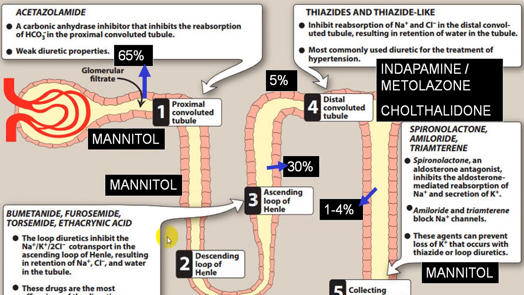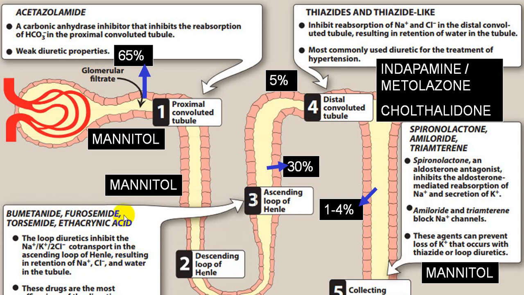So that should be kept in mind. Another group of diuretics is what we call potent diuretics, that is furosemide and torsemide, which act at the level of the ascending loop of Henle, where they inhibit the sodium potassium chloride pore transport, and by which it will result in retention of sodium, chloride and water in the tubule, which is excreted out in the form of increased urine output.